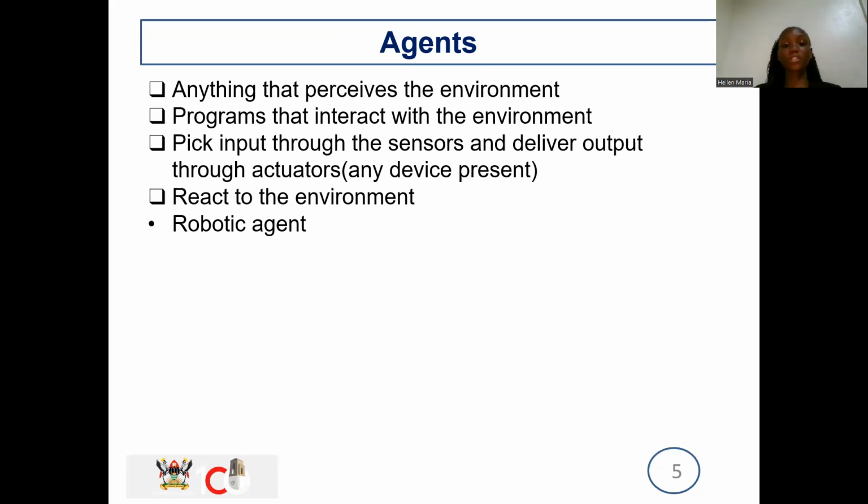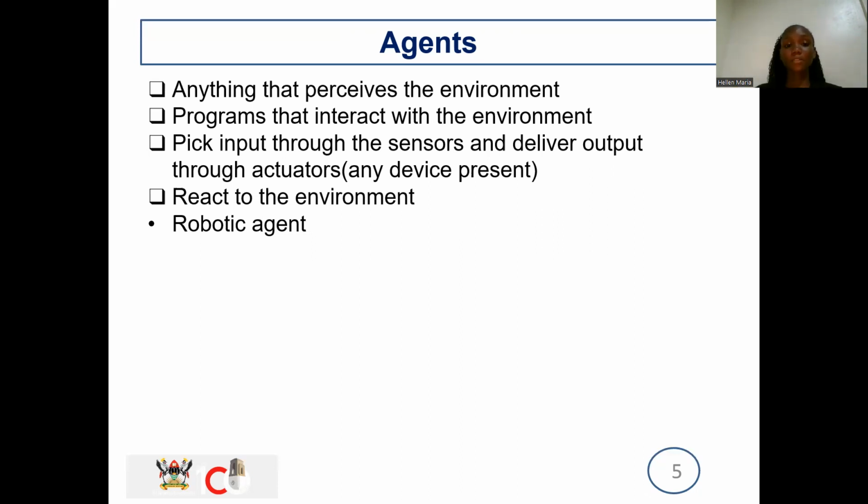So my agent will get information from the environment, process it, and then give out output. That's a rough estimate of what I'm trying to bring out. So they pick input through the sensors and deliver it through the actuators.